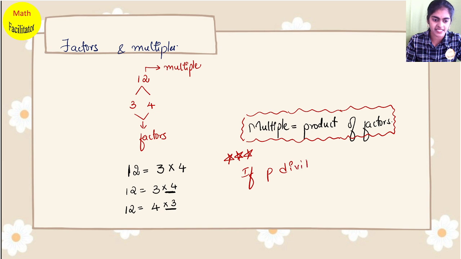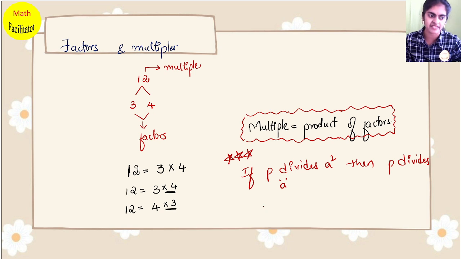If P divides A square, then P divides A. This is the theorem. If P divides A square, then P divides A. Now here, before I explain the theorem, let me tell you one more important concept.